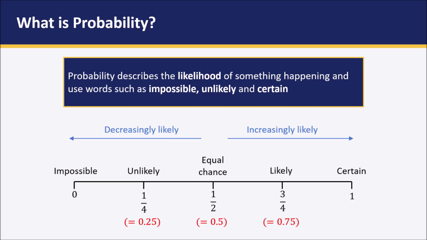Now consider another example, the probability of warm weather in UAE during the month of June, July, or August. As we mentioned, it is summertime, so the probability is a sure case, or we can say the probability is certain, or the probability of that particular weather condition is 1. Now consider another example: if I am tossing a coin, there is an equal chance of getting either the head or the tail. That means the probability is 0.5 or 1 over 2, or it is an equal chance.